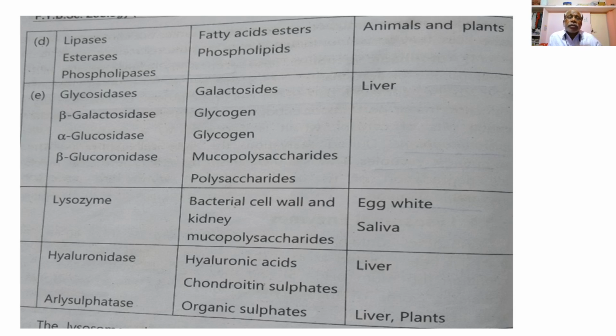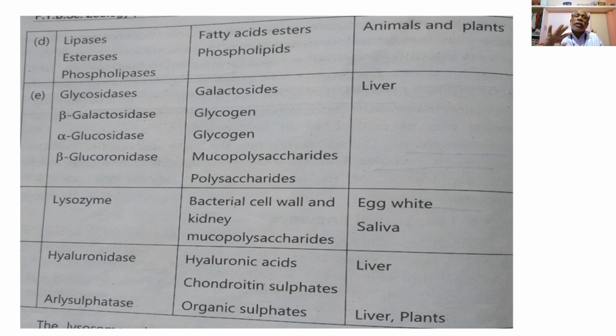So this is the account of lysosomal enzymes which are found in the lysosomes of the different types. So four different types of lysosomes, that is the primary lysosome or storage lysosome, then secondary lysosome, that is a digestive vacuole, or the residual bodies, or the autophagic vacuoles.